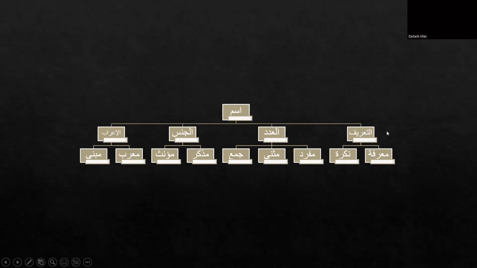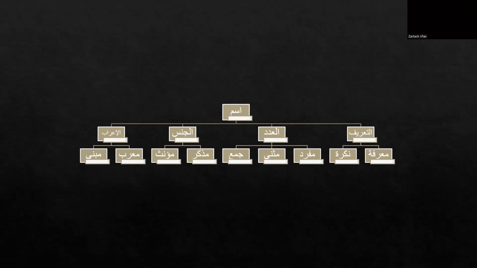Looking at the first type, at-tarif, as you can see, it is divided into two types: marifa and nakira. Marifa are definite nouns, like proper nouns, and nakira nouns are those which are common nouns.